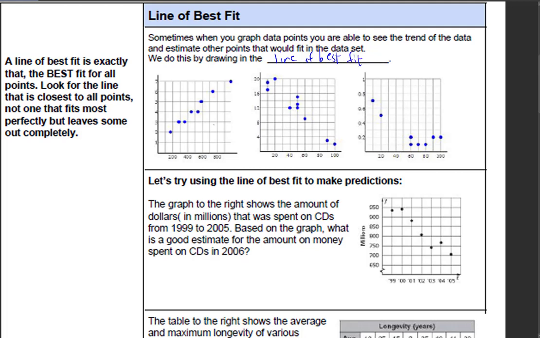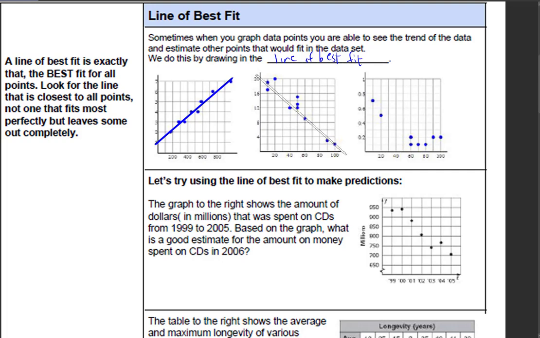And if I were to do a line of best fit for this one, what I'm aiming for is to have about the same number of points on each side, all right? So I'm going to go ahead and make, you know what, let me try this. I like this. That to me looks like I'm going to have about the same number of dots on either side, right? Here I have 4 and 4. That's a pretty good line of best fit if I do say so myself. I like it. But once again, if you're just eyeballing it with your ruler, that's kind of what you're shooting for. It doesn't necessarily matter that they exactly have the same number of points on each side, but that's just a nice rule of thumb that helps you figure it out.